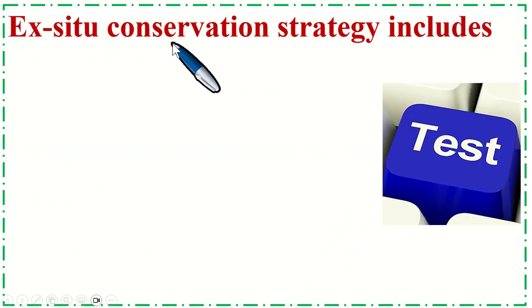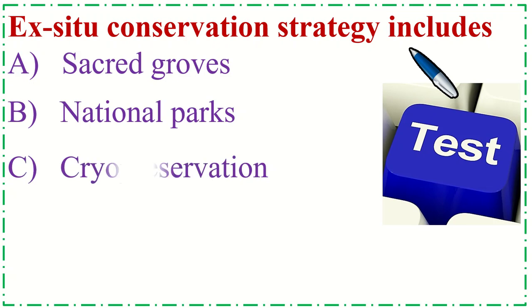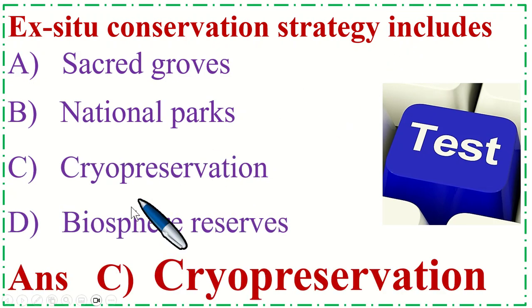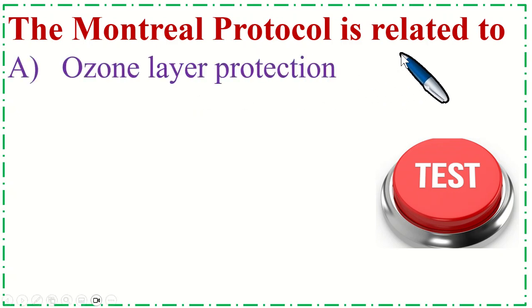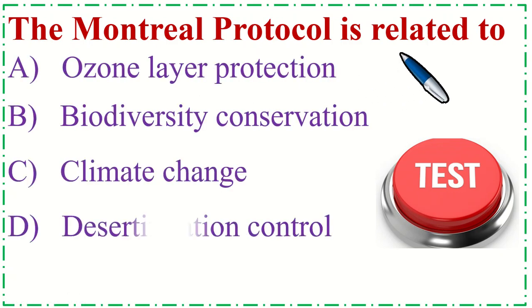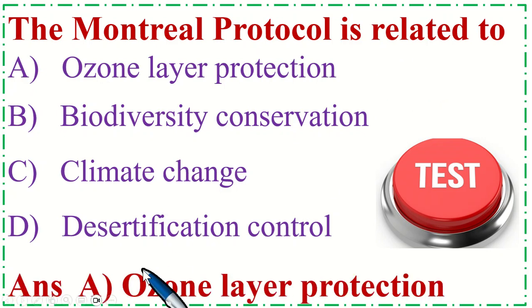Ex situ conservation strategy includes... correct option is C cryopreservation. The Montreal Protocol is related to... correct option is A ozone layer protection.